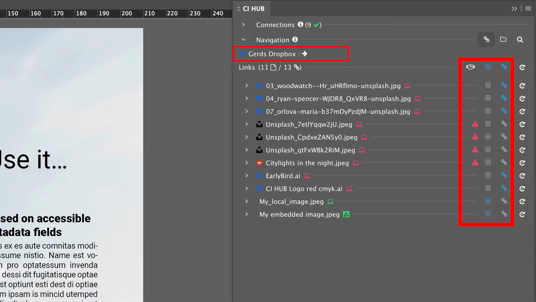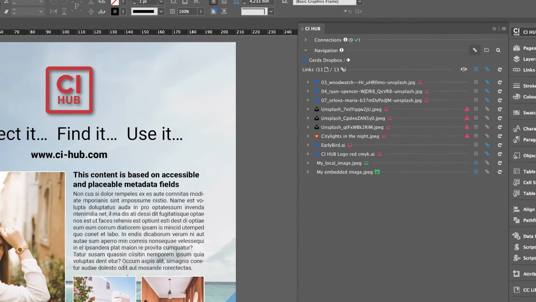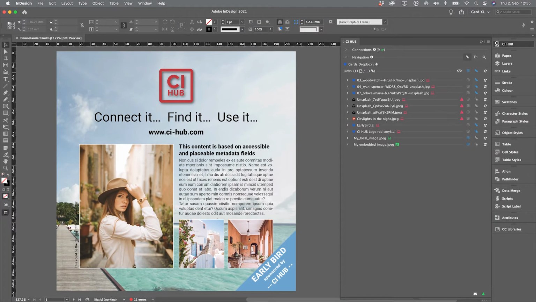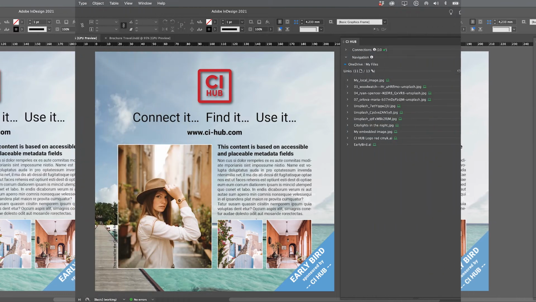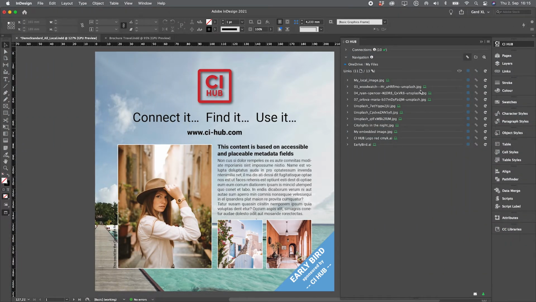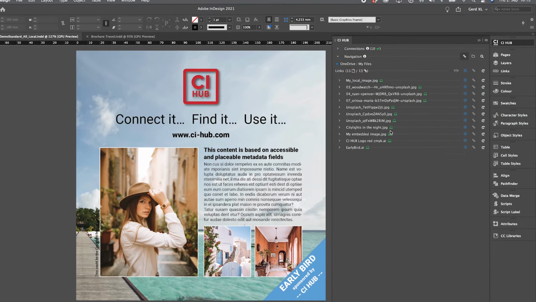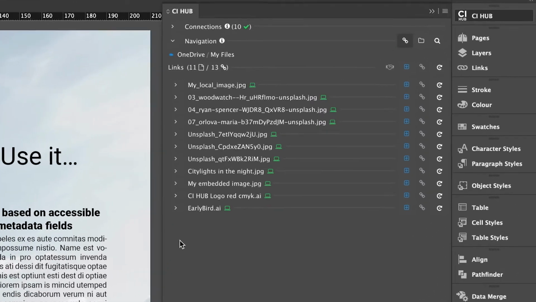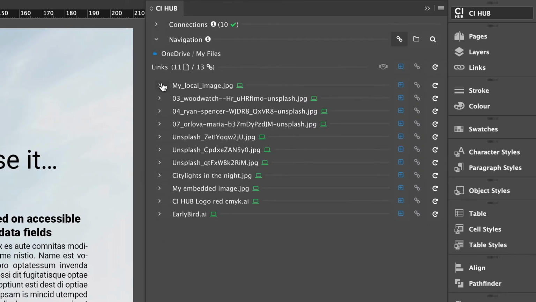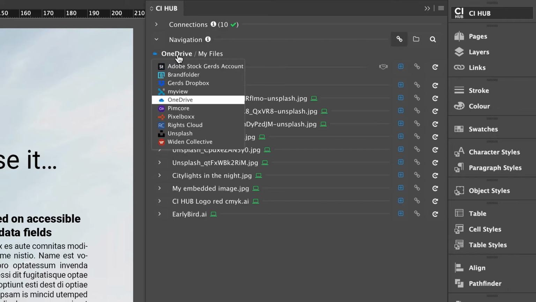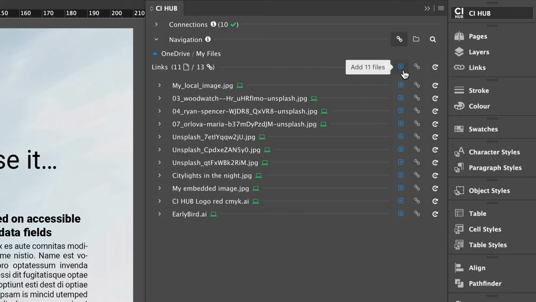And here we go. My first use case: I received an InDesign package with images. So I want to know if there are assets already in my source system. I am connected to my OneDrive and I can see that all assets are not available in the OneDrive.